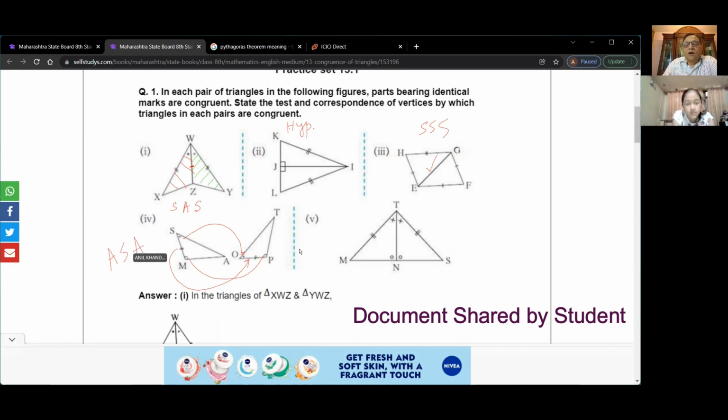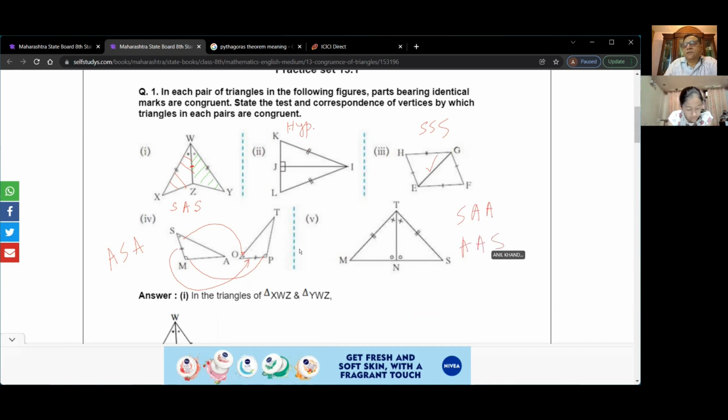Why is this congruent? Angle, side, angle. No, two angles are given and a side, right? So you could call this side angle angle, or you could also write this as angle angle side. It is one and the same thing. Is it okay?